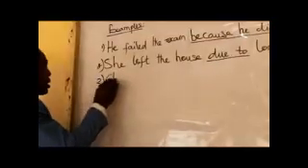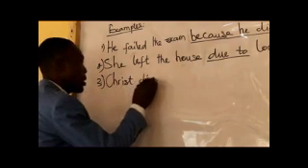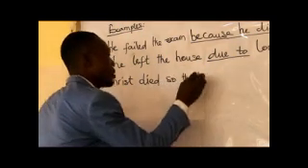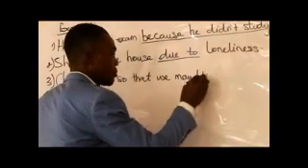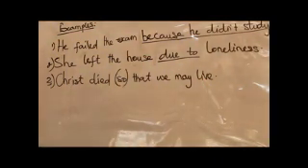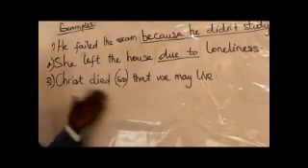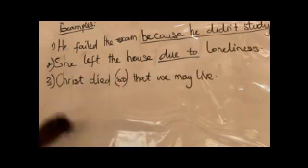Then see another example. We can say Christ died so that we may live. If you don't want to put the so, you can say Christ died that we may live. Or Christ died so that we may live. I hope you understand why I put that so in bracket. It is optional. You can put it there or you may leave it. The sentence will still continue.